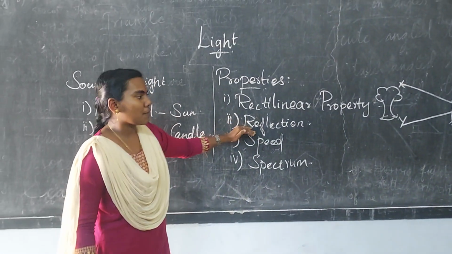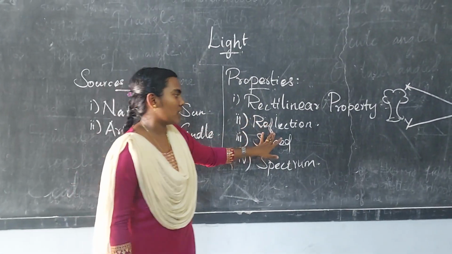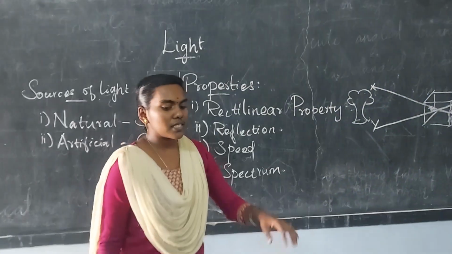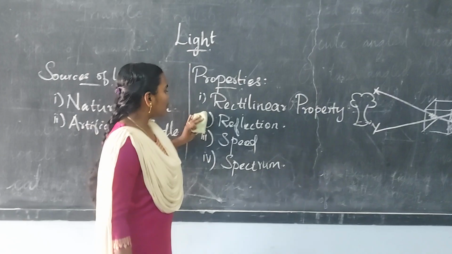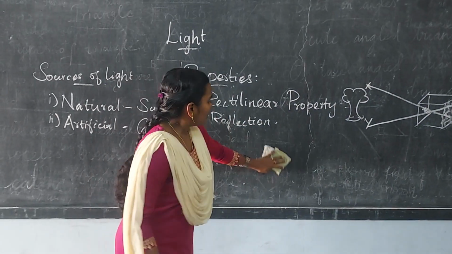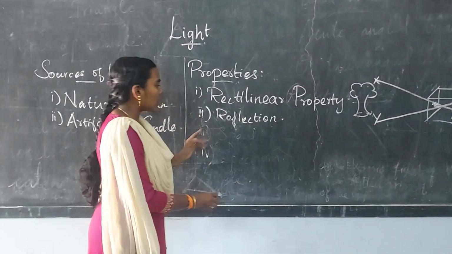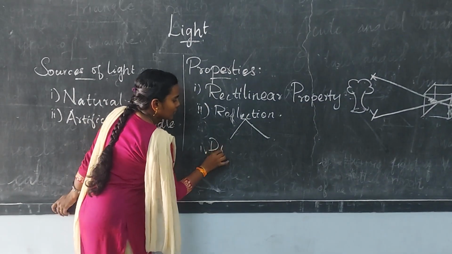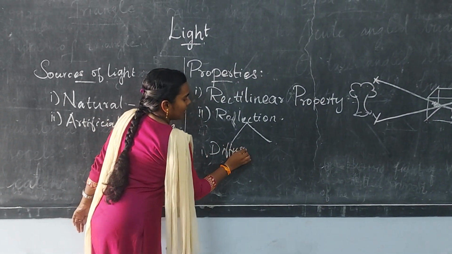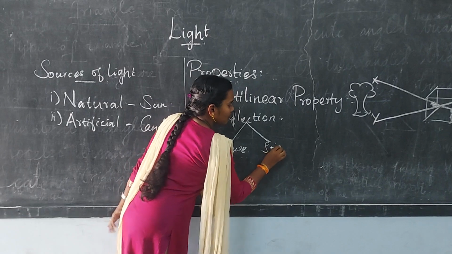The second property is reflection. Reflection means the light reflects from one object to another. It has two types: one is diffuse reflection and the other is specular reflection.